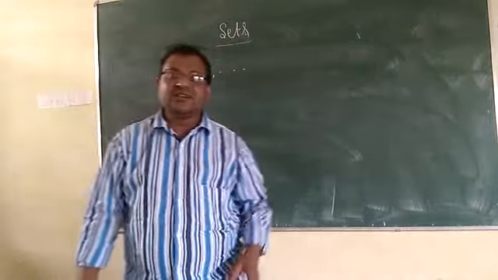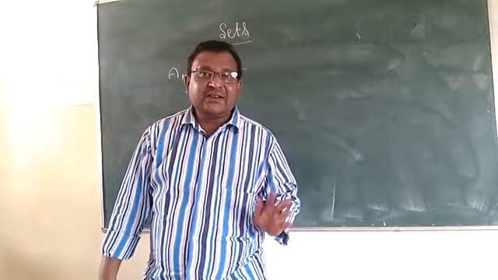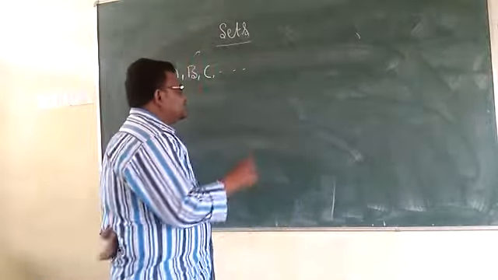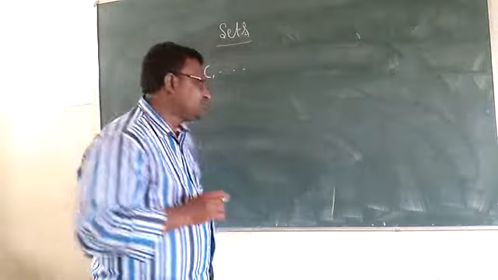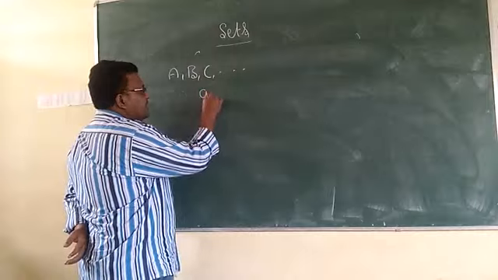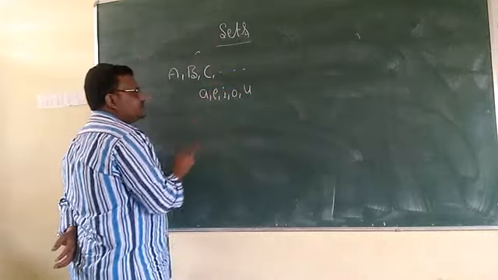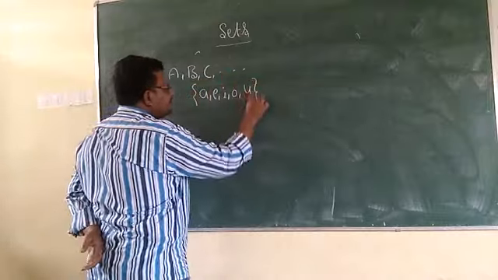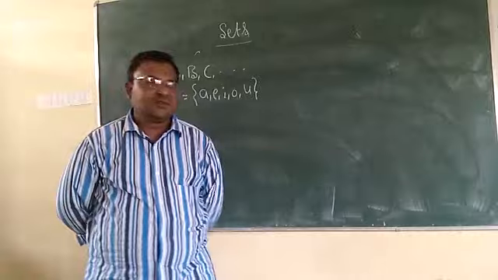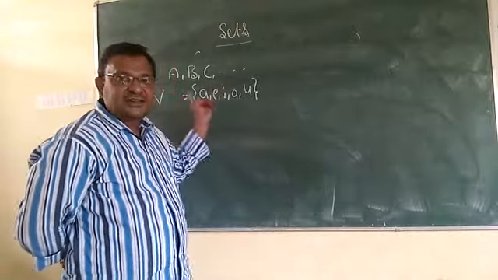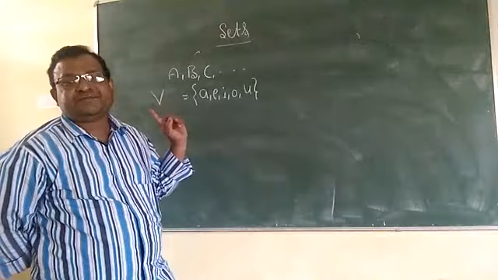Take the collection of vowels from the English alphabet. What are those? A, E, I, O, U. Vowels, that's why I will use capital letter V. So they are collected, separated by commas, and kept in brackets, and the set is capital letter V.